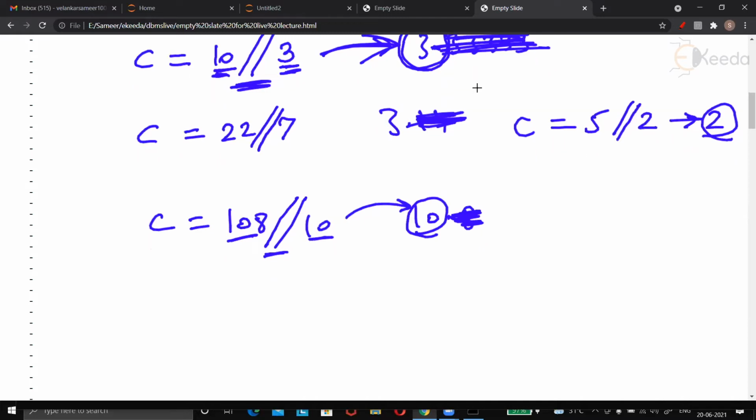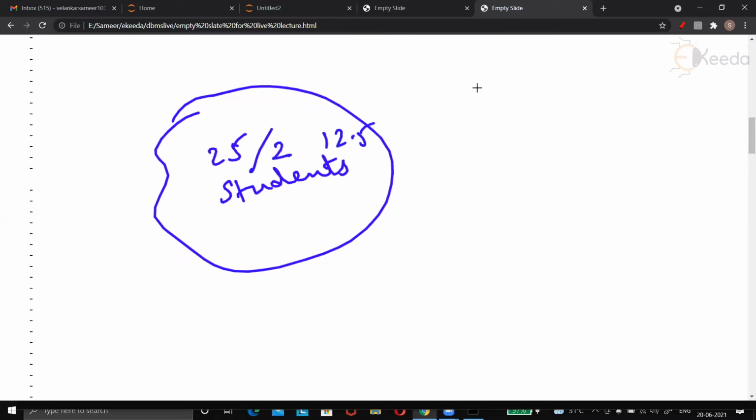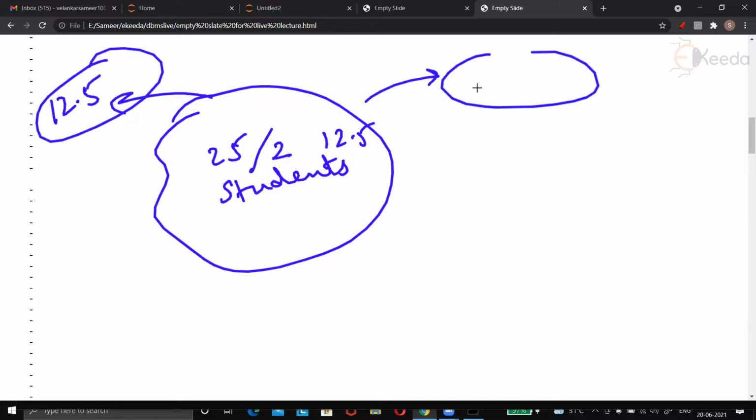Just imagine, as a teacher, in a class I have 25 students. And I make an announcement: hello, 25 students, you get divided into two groups equally and go to two separate rooms. 25 students divided by 2 is 12.5. That means 12.5 students will go in one room and 12.5 students in the other room.